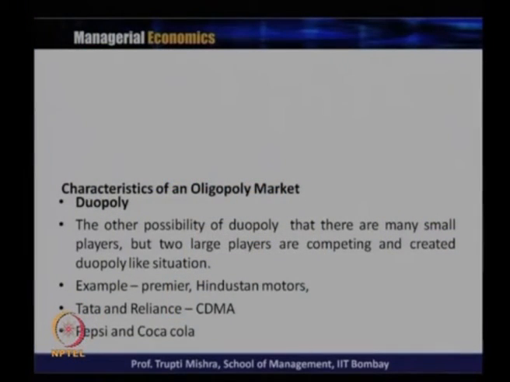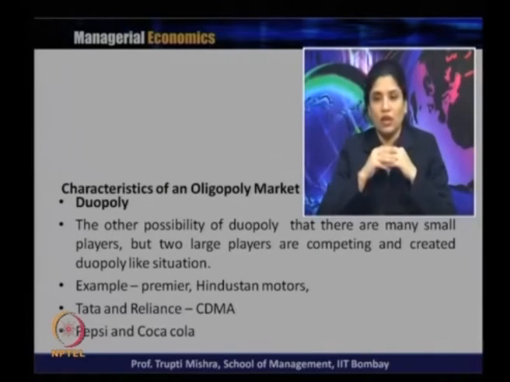The other possibility of duopoly is that there are many small players, but two large players are competing and create a duopoly-like situation. There may be many small players, but when it comes to market share, only two large players are competing.